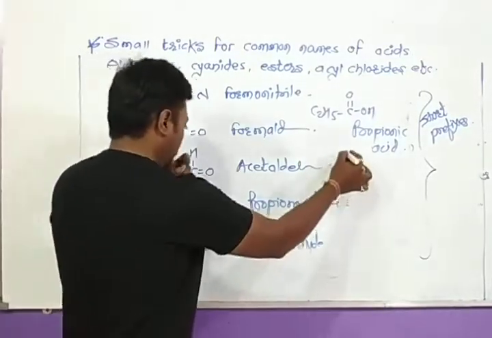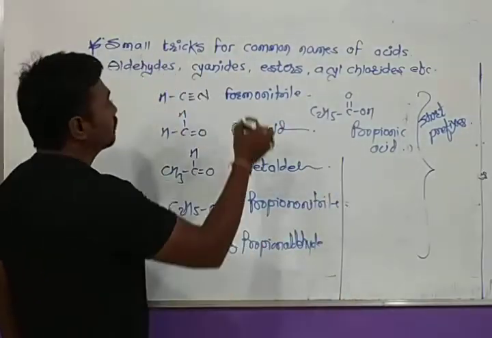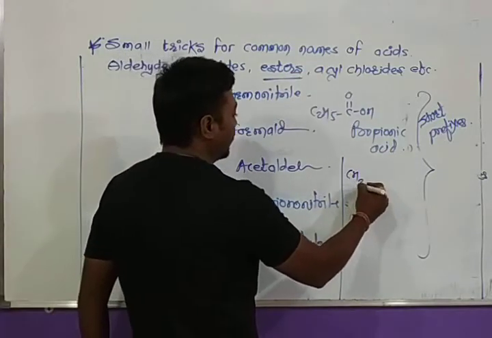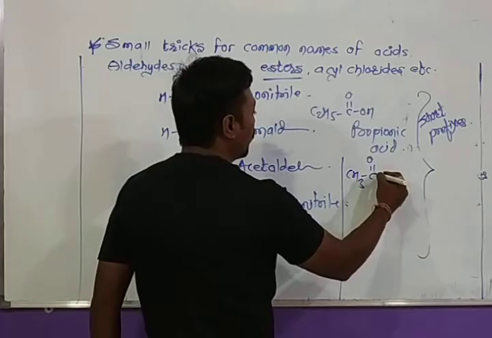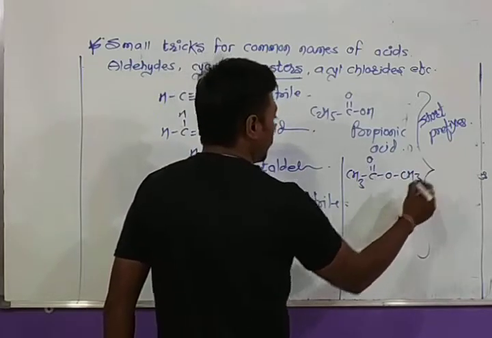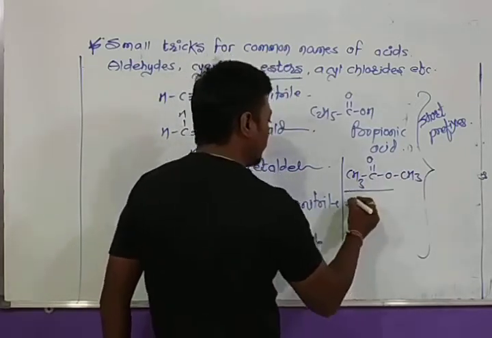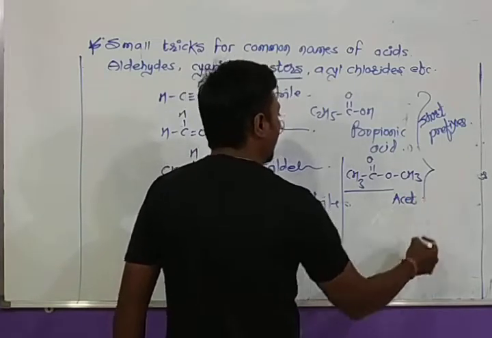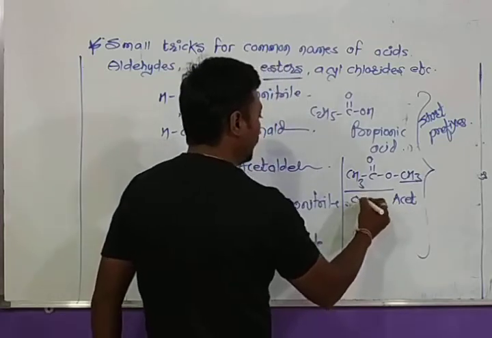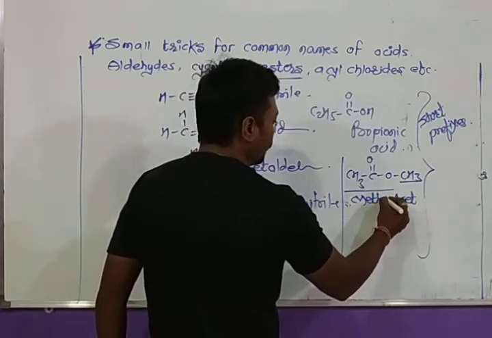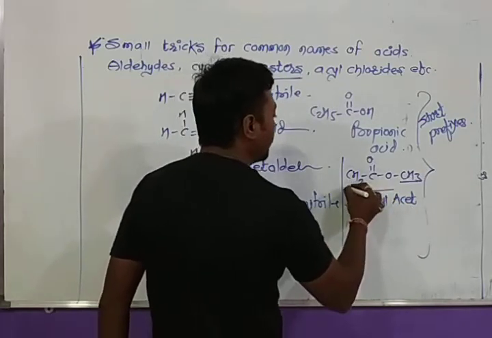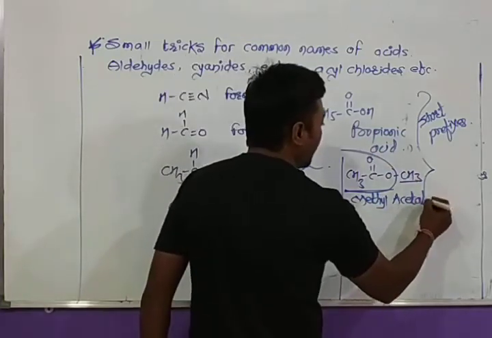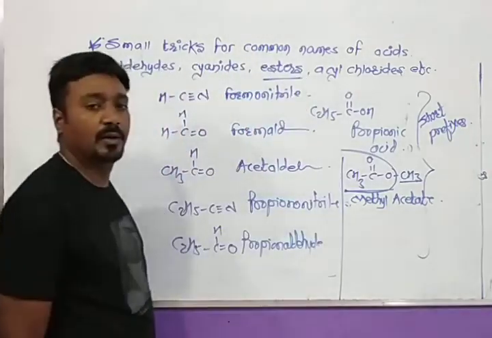For any ester, esters have a structure like this: CH3 C double bond O, OCH3. So what is the name of this group? Yes, acet. And here it is methyl. So we write it as methyl acet, and this ester group is called carboxylate. So its name will be acetate. Its name will be acetate.